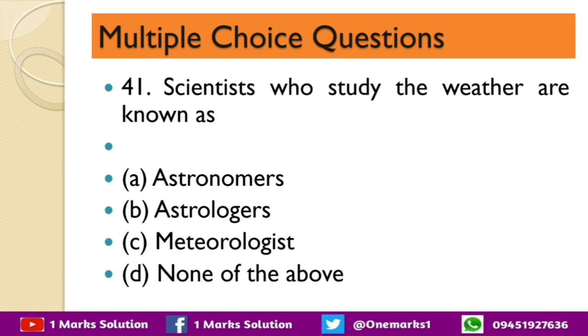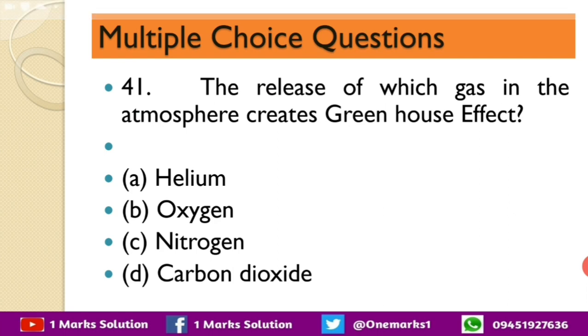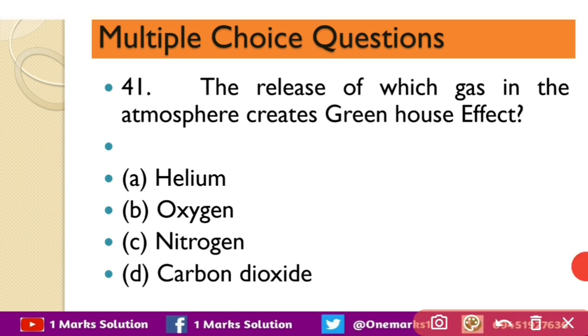Next question is, scientists who study the weather are known as astronomers, astrologers, meteorologists or none of the above. The correct answer is meteorologist. Next question, the release of which gas in the atmosphere creates greenhouse effect? Helium, oxygen, nitrogen and carbon dioxide. The correct option is carbon dioxide.